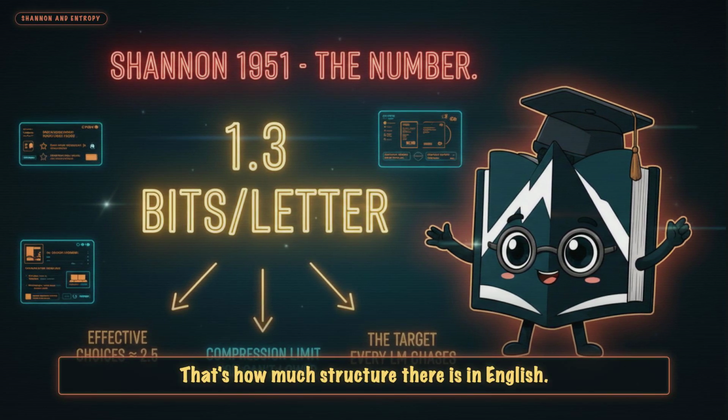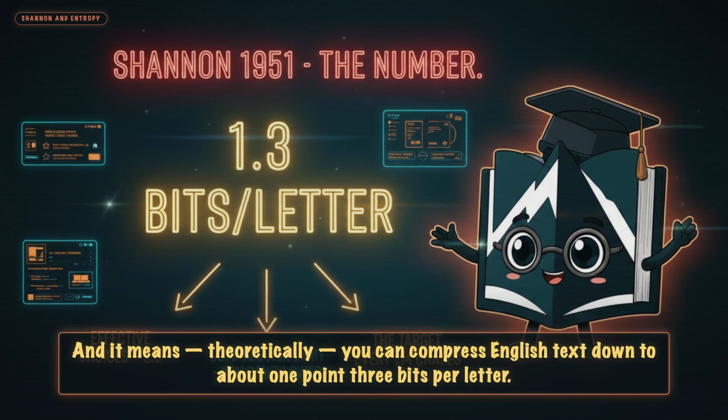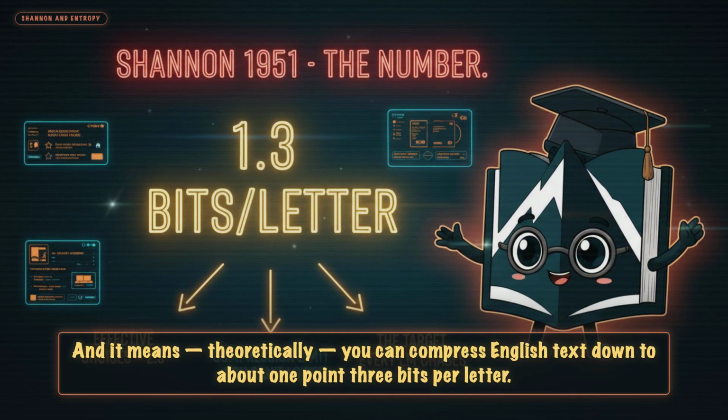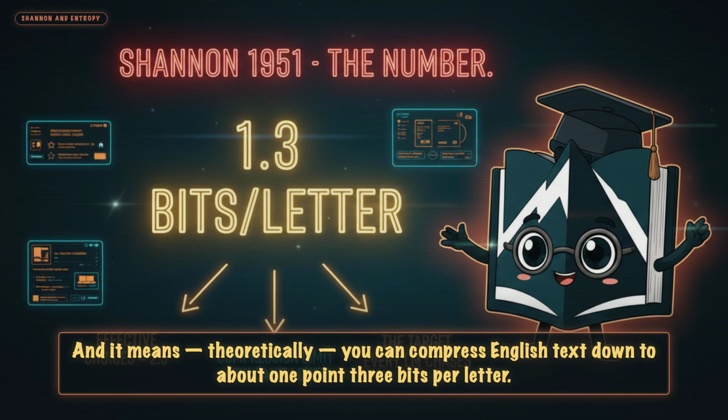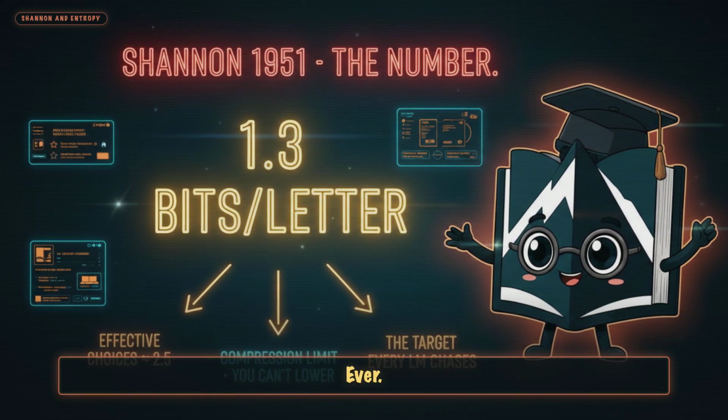That's how much structure there is in English, and it means, theoretically, you can compress English text down to about 1.3 bits per letter, no further, ever.